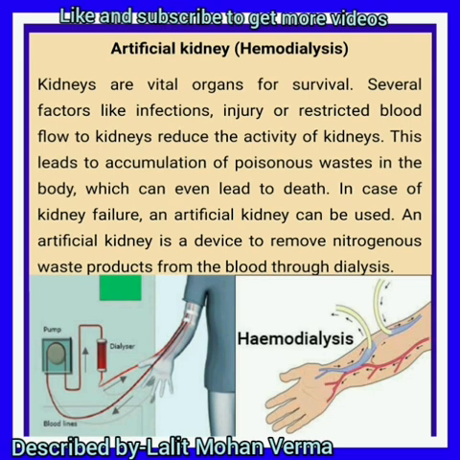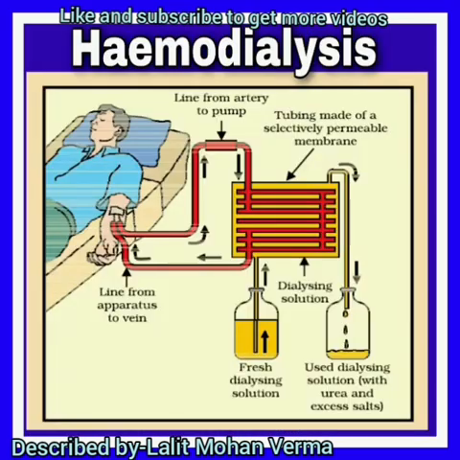In case of kidney failure, an artificial kidney can be used. Actually, an artificial kidney is a device to remove nitrogenous waste product from the blood through dialysis. You can see on your screen the artificial kidney, or the process of hemodialysis: a person lying on the bed, a line from the artery to the pump, blood is there, and passing through the tubing made of a selectively permeable membrane